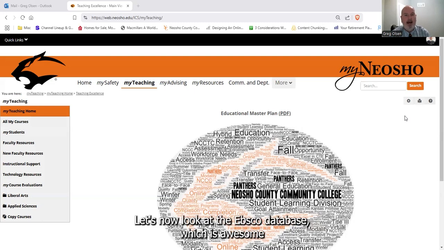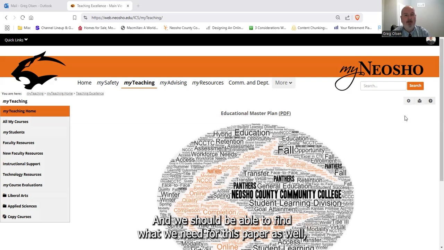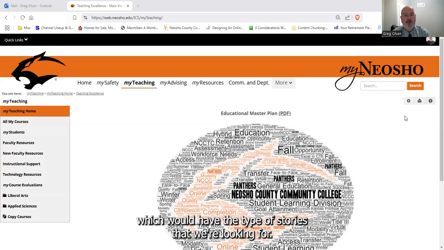Let's now look at the Ebsco database, which is awesome because it contains a lot of scholarly articles and academic articles. This is going to be more of what we're looking for in future papers, and we should be able to find what we need for this paper as well, because it also contains a lot of magazines or newspapers, which would have the type of stories that we're looking for.